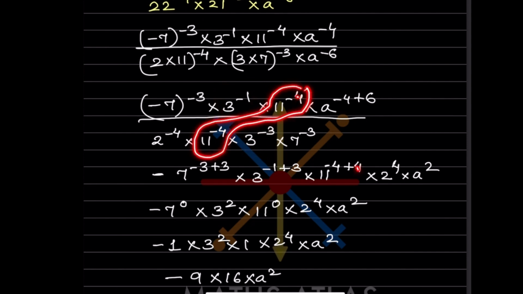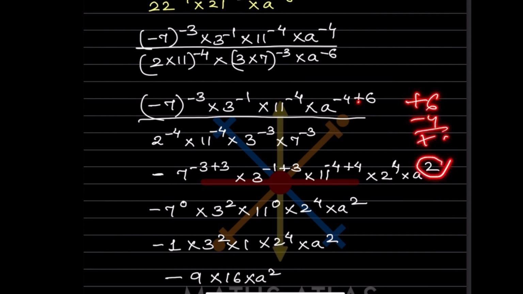So minus 4, minus and minus becomes plus. So now what we can see, this 2 is alone. This is raised to minus 4, so this will go in the numerator, that is going to be plus 4. And here we have a raised to minus 4 plus 6, that will be minus 4 plus 6, that is going to be plus 2. So this is good. So now nothing is in the denominator.